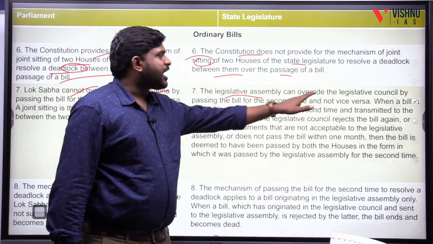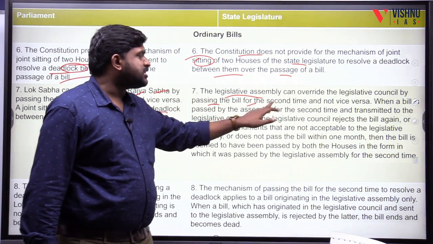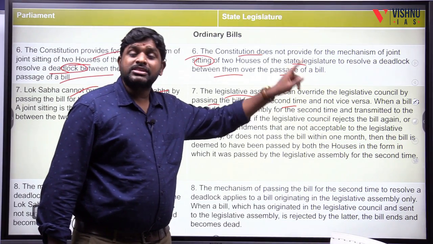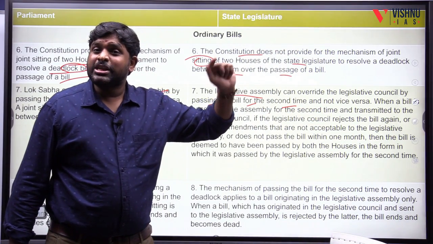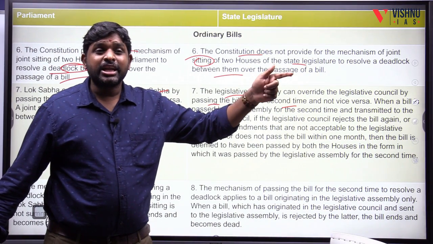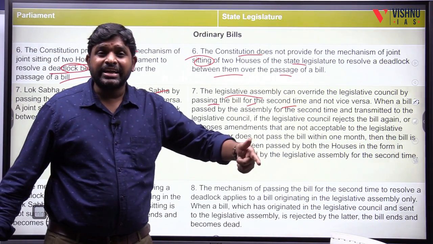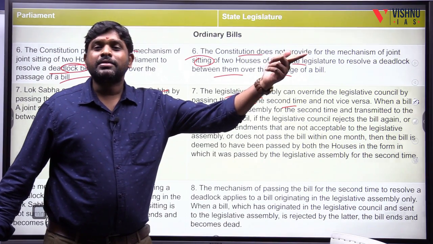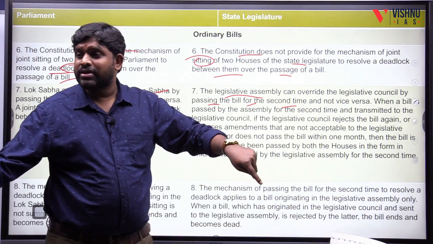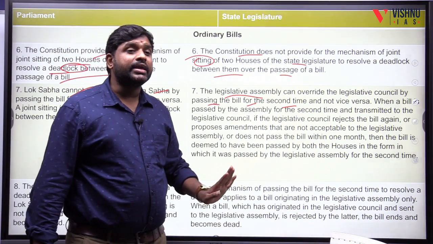The legislative assembly can override the legislative council by passing the bill for the second time, and not vice versa. It means if the legislative council passes a bill and the legislative assembly does not, the council doesn't have the power to pass it a second time and have it deemed passed. That provision is present only for the assembly.